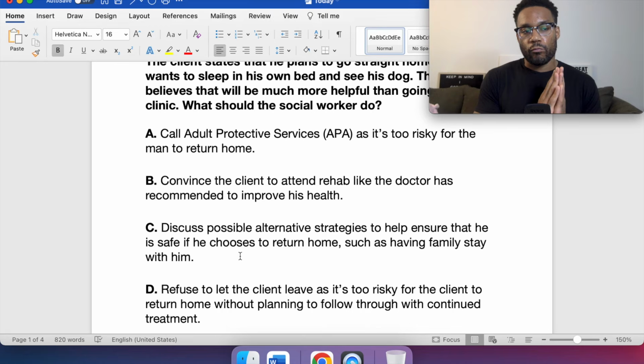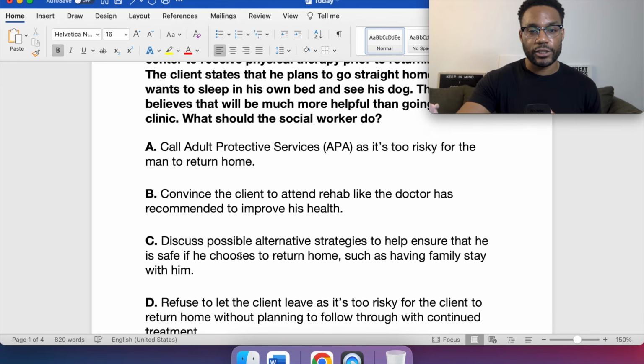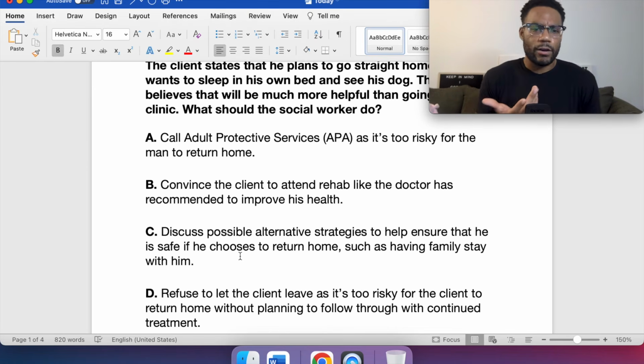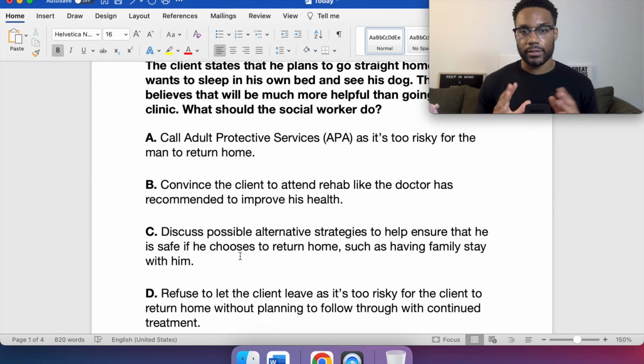So reading through the NASW Code of Ethics is a big help in answering a good amount of these questions, because it guides us on how to address these questions appropriately, especially on the surface level. These questions sound correct, and it's like, oh, well, I can see myself doing this, and like, oh yeah, why wouldn't you want to convince a client to do something that's in their best interest? But self-determination, we have to know the extent of when self-determination is applicable. Again, unless safety concerns and issues are present, where like, hey, imminent danger, they're going to hurt themselves or somebody else or anything like that.